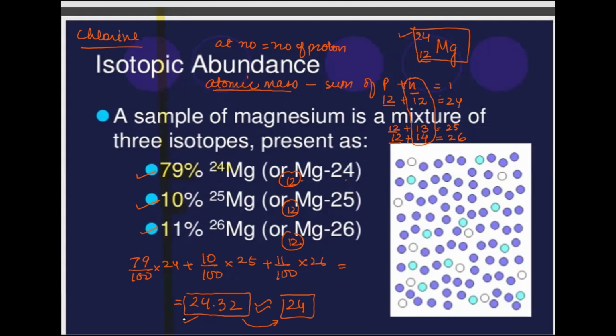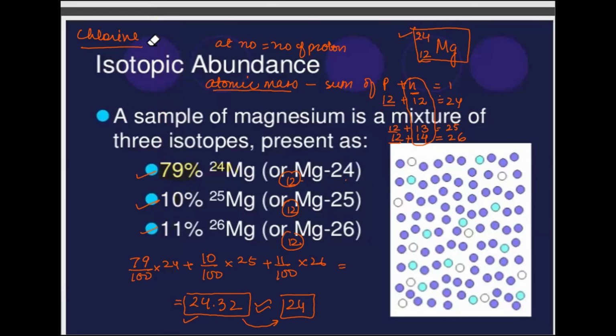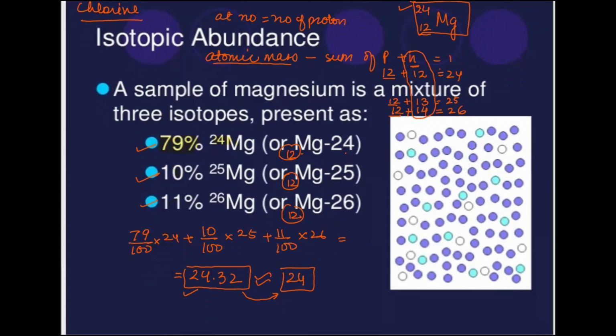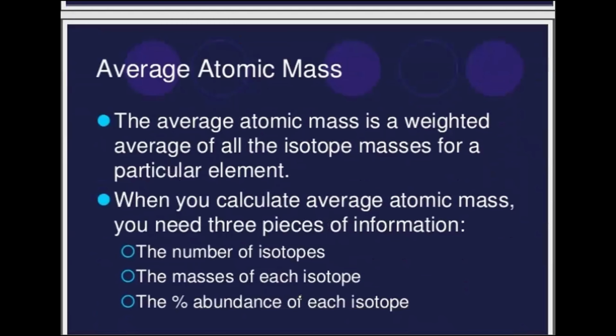We'll take its example further in the same session. For the rest of the elements, atomic masses are rounded off to the whole number. So whatever answer we have on calculation, we round it off, and that is the atomic mass we mention for magnesium in the periodic table. I hope this is clear.